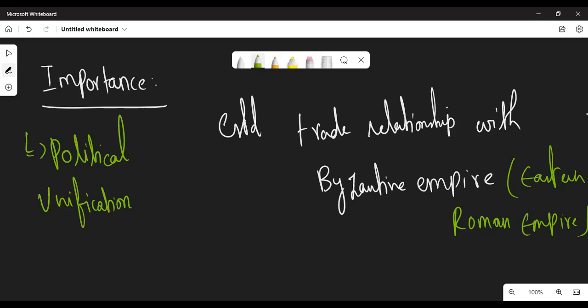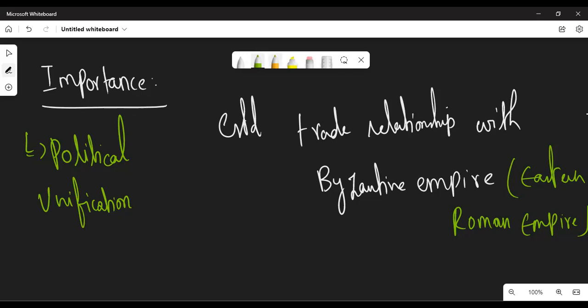The Gupta kingdom is the only kingdom after the Mauryan Empire which kept major parts of India politically united. That is political unification.